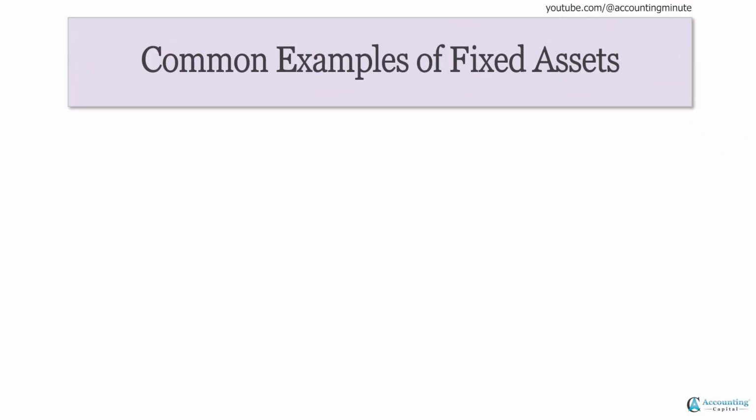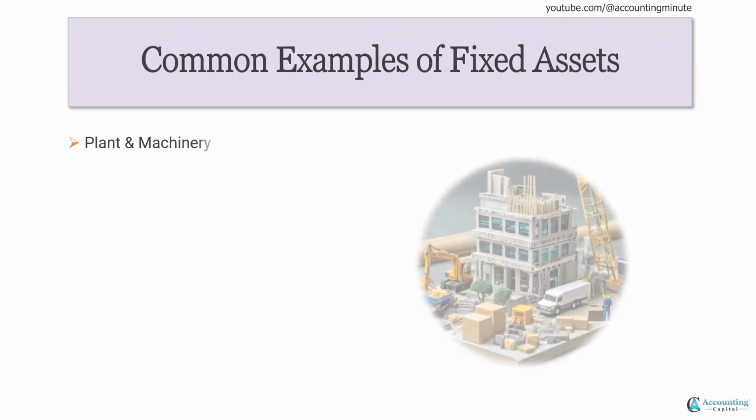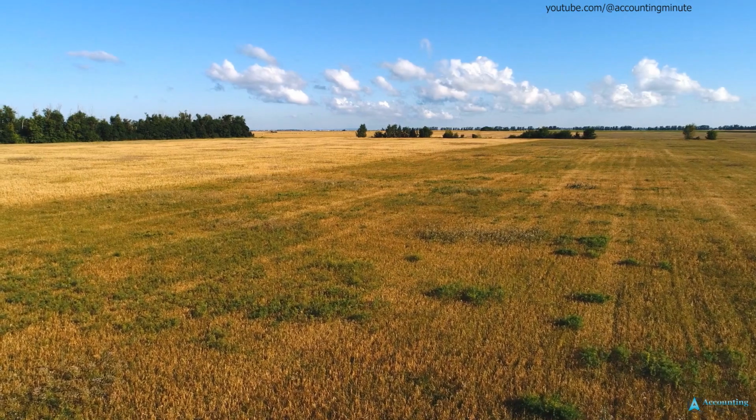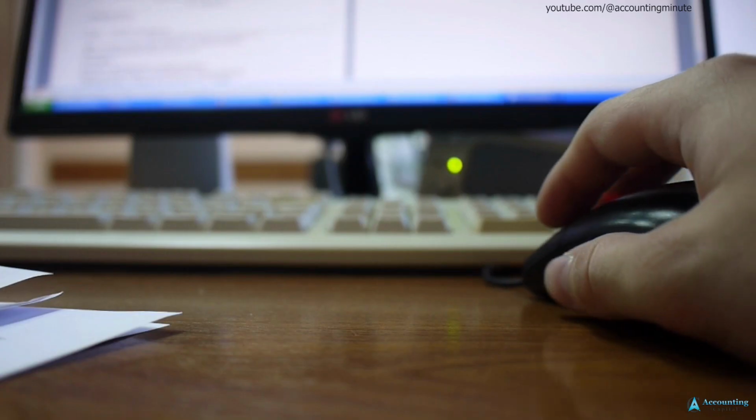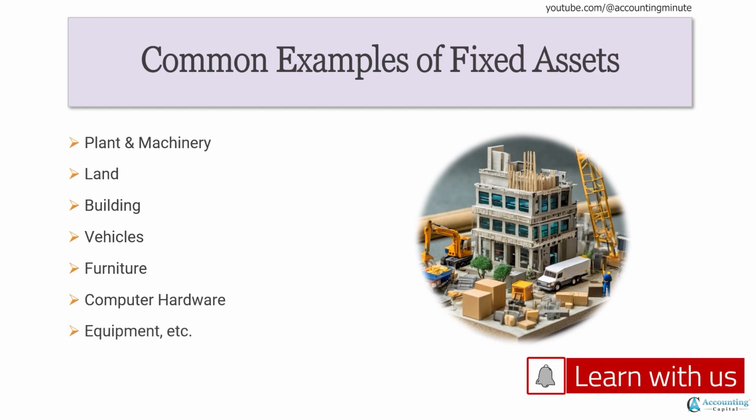Some of the common examples of fixed assets are plant and machinery, land, building, vehicles, furniture, computer hardware, equipment, etc.